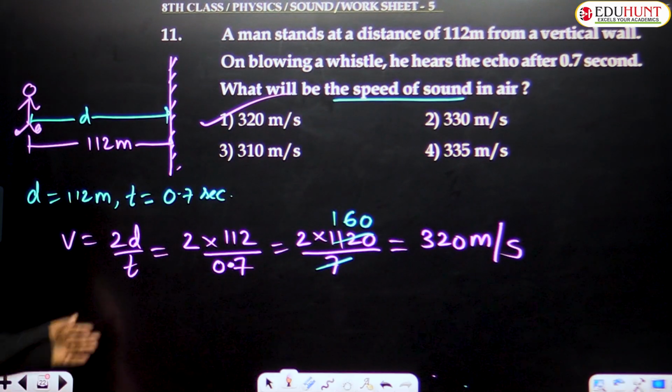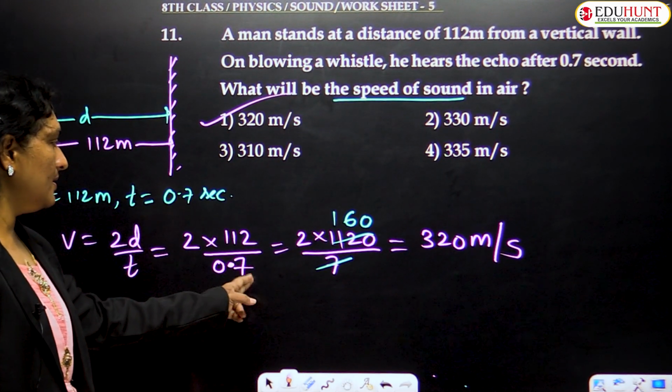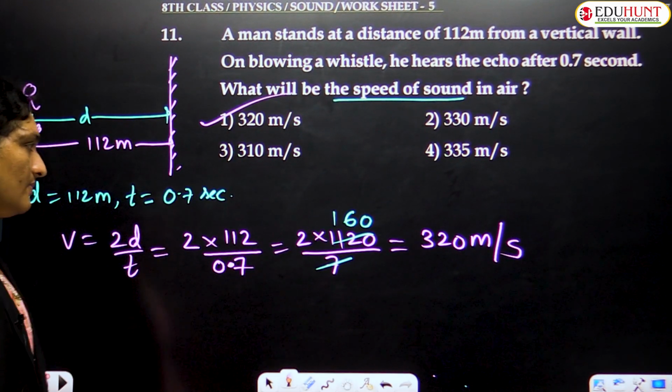Okay, children. Well, just simplify. I just multiplied by 10 on both numerator and denominator: 1120 upon 7. So simplify that.